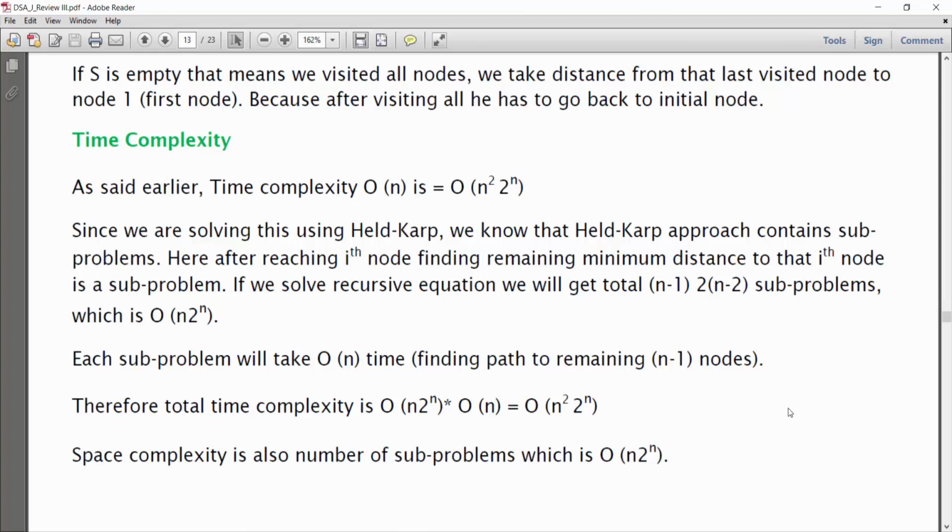Space complexity is also the number of sub-problems, so it's also big O of n into 2 raised to n.